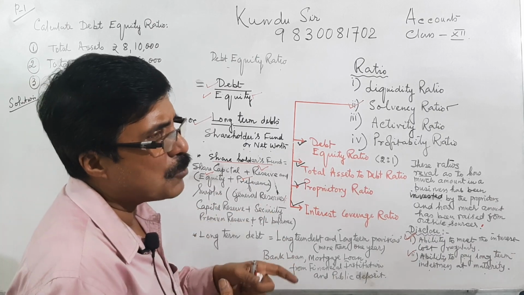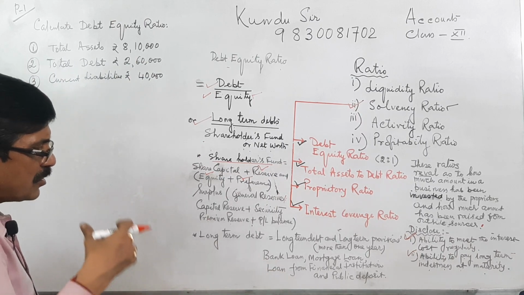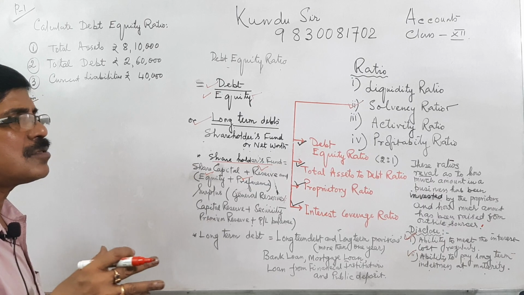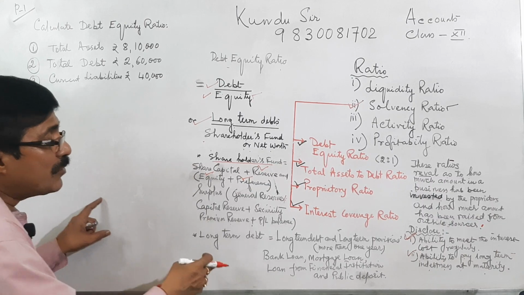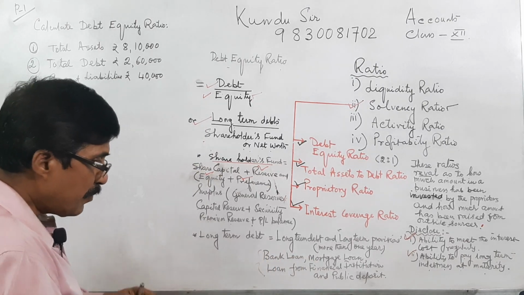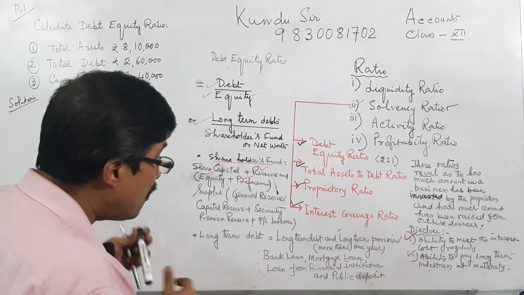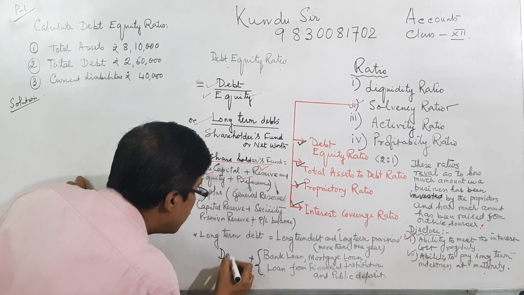It may be a 3 year, 5 year, 7 year or 10 year deposit. As per the terms and conditions, the company pays interest on the deposits kept with the company. And one thing I forgot to write here, debentures, also plus debentures.